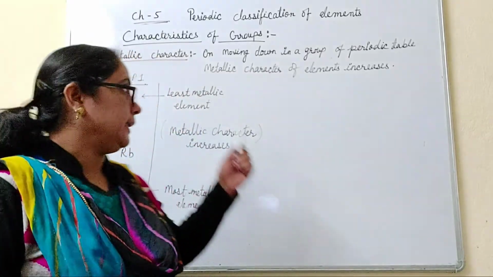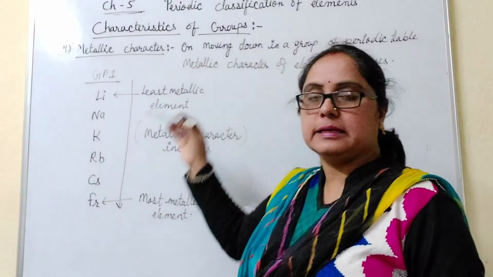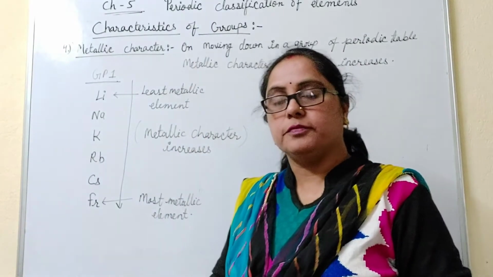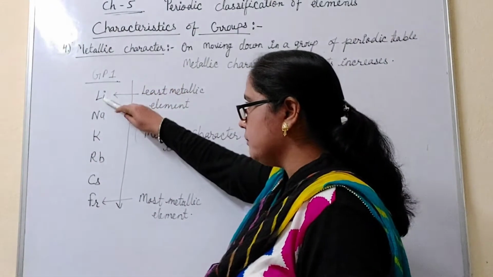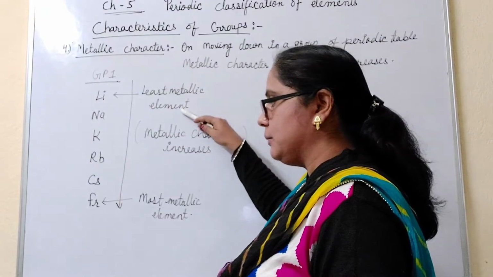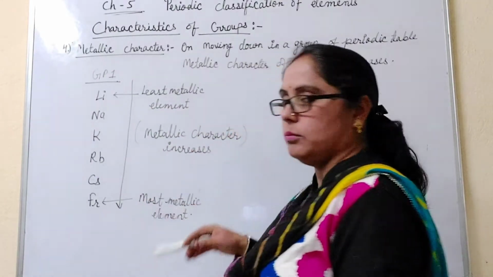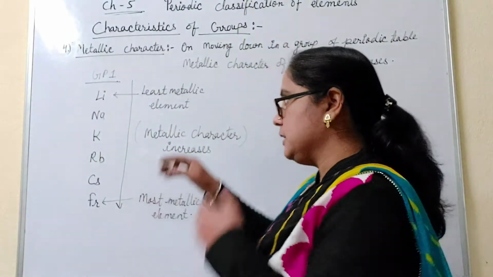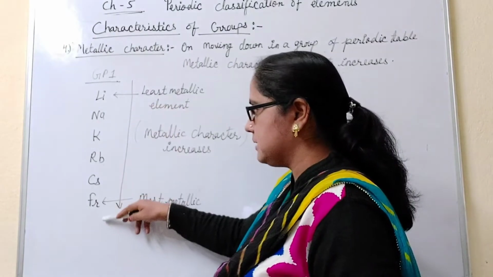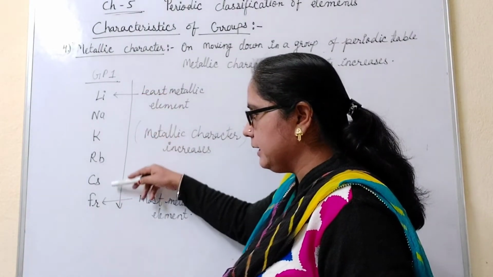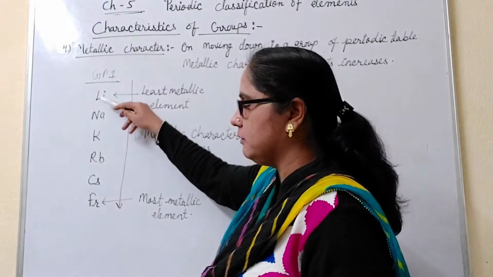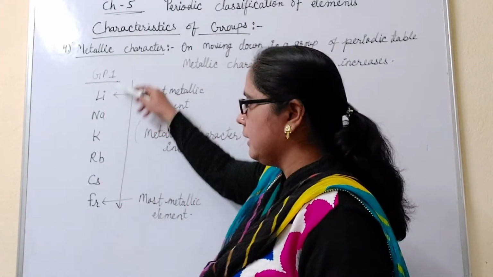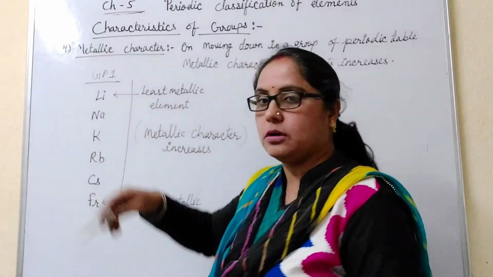Next is metallic character. Metallic character increases when we move from top to bottom in a group. In group 1, lithium is the least metallic element while francium is the most metallic element. It means when we move from lithium to francium, metallic character increases. The metallic character of sodium is more than that of lithium, and cesium is more than the elements above it.